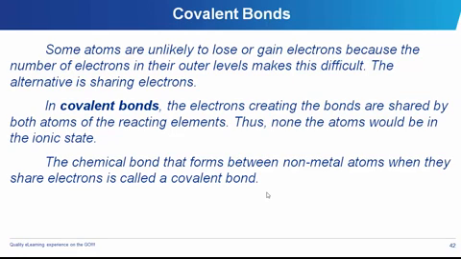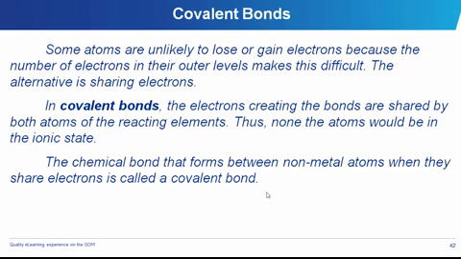Covalent bonds. In covalent bonds, unlike electrovalent bonds, where an electron is lost to another element, the electron is not lost; it is just being shared.